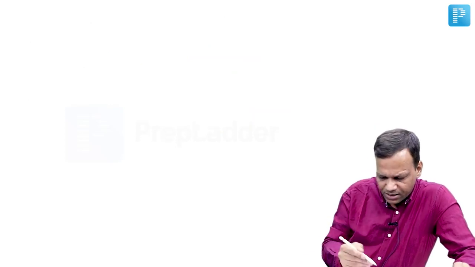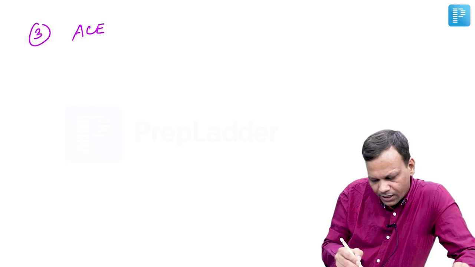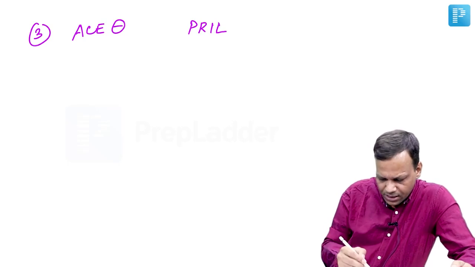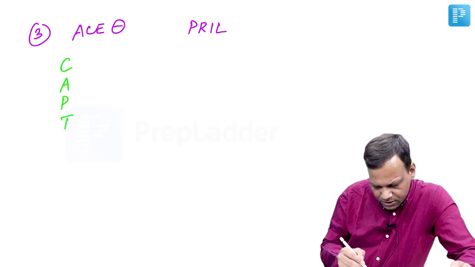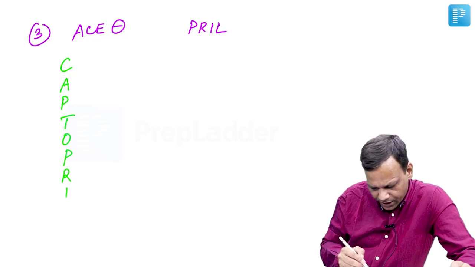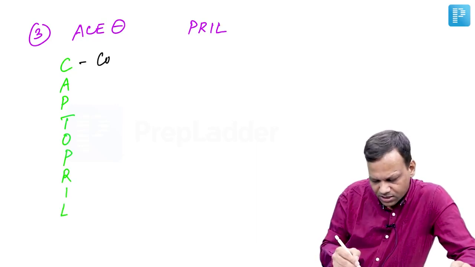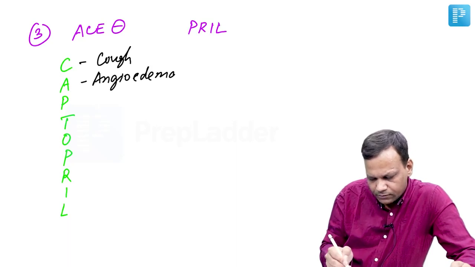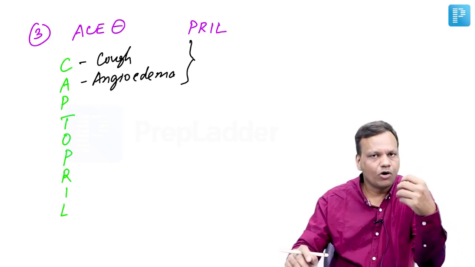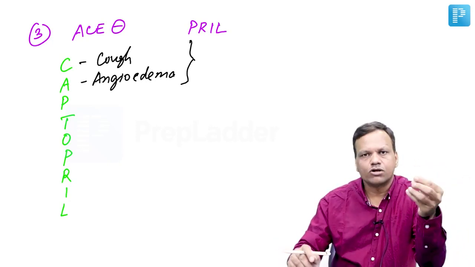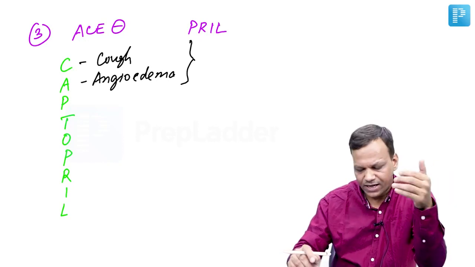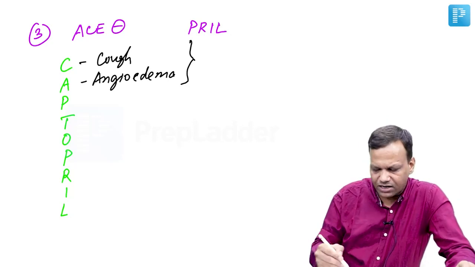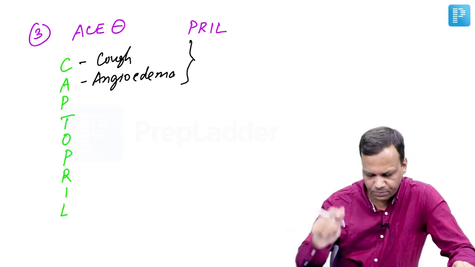Then the third group are ACE inhibitors. The names end with pril, like captopril, lisinopril, enalapril. All the important properties about prils you can remember from the first drug, captopril. Captopril causes cough and angioedema. Angiotensin converting enzyme not only converts angiotensin I to II, but is also involved in the metabolism of bradykinin. So by inhibiting this, ACE inhibitors increase bradykinin, which can lead to cough and angioedema. This side effect is not seen with sartans. It is seen only with prils.